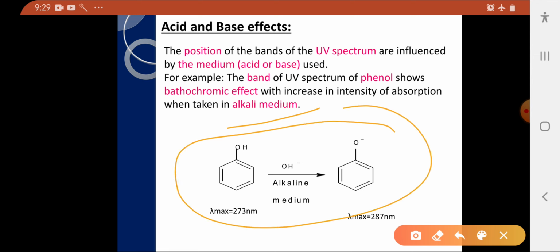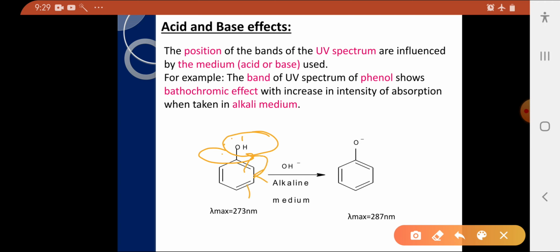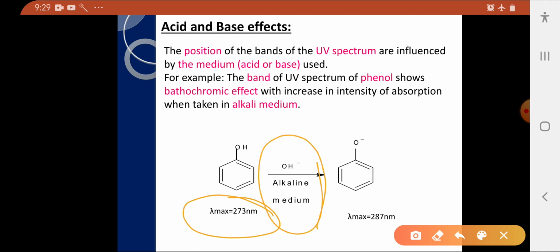See this example. So this is phenol and it shows absorption at 273 nanometers. Why? Due to the presence of this OH group. And here this OH group can extend the conjugation by sharing of the non-bonding electrons present on this oxygen atom with the pi electrons of the ring. So that's why it shows 273 nanometers.